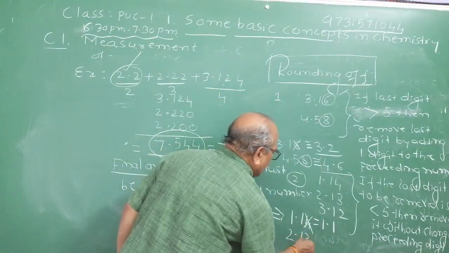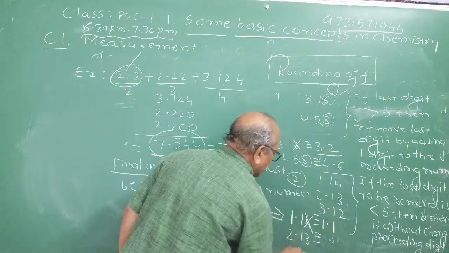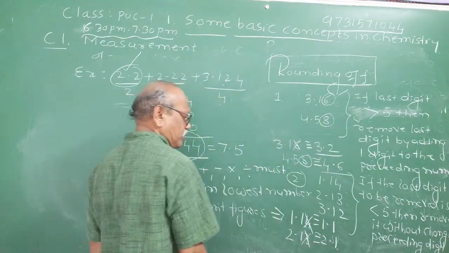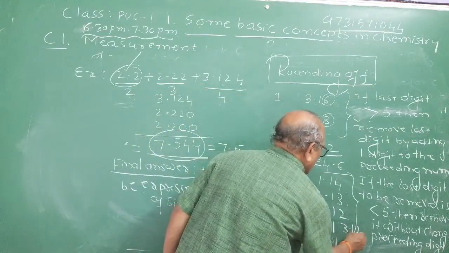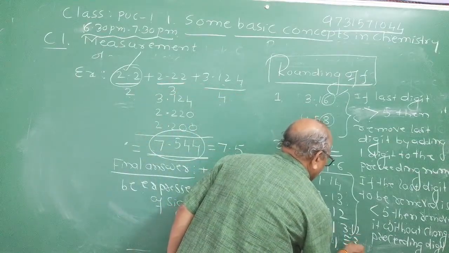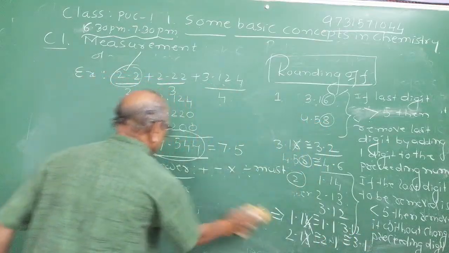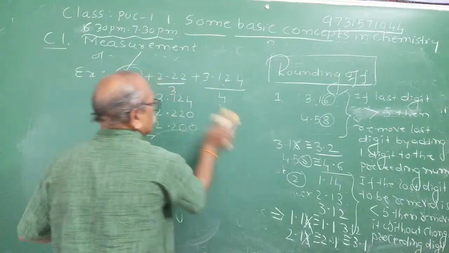Similarly, 2.13 can be approximately written, rounded off, as 2.1 only. The 3 can be eliminated without making any changes. Similarly, 3.12 can be approximated without making any changes as 3.1 only. Are you getting me? Suppose that I ask you the third and last rule.